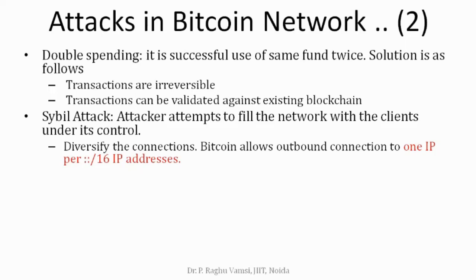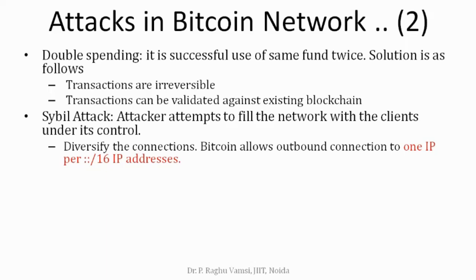Out of these many computers, only one computer will be given the mining option. So you can have any number of IP addresses, but only one IP address per subnet will be given the mining option.